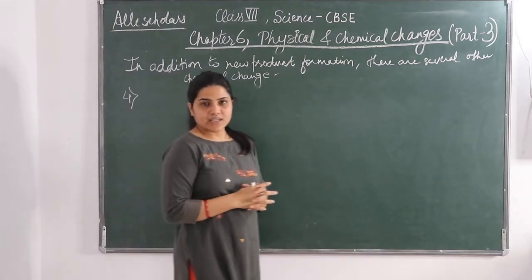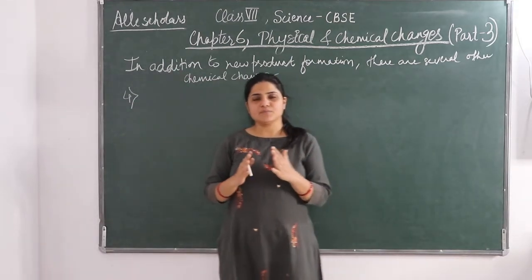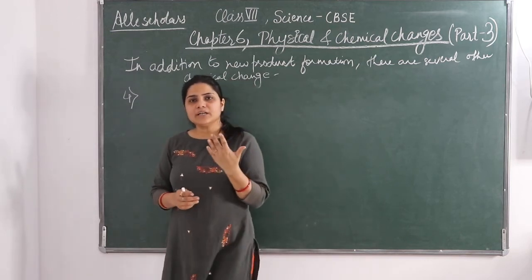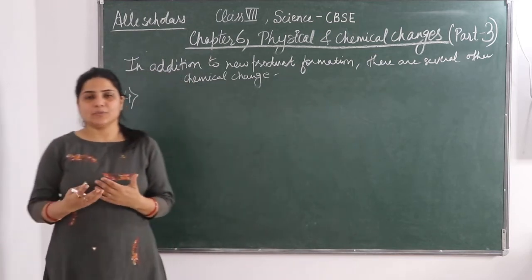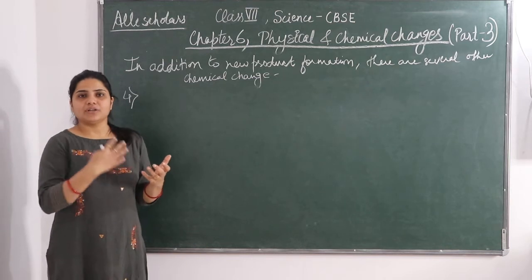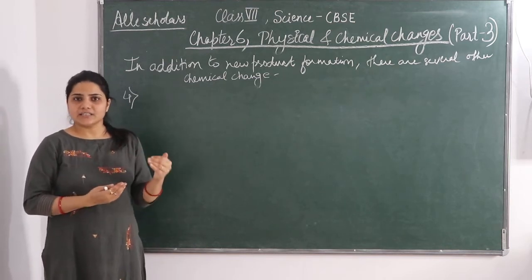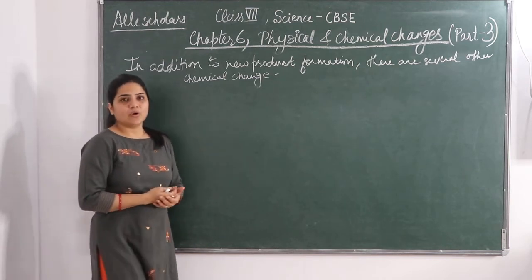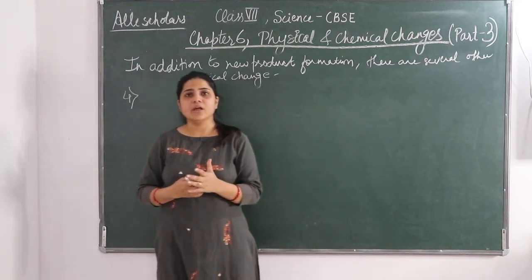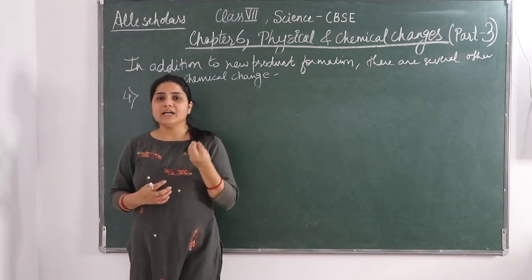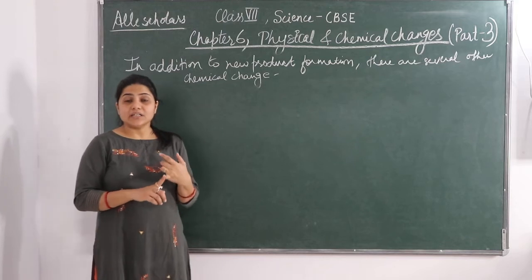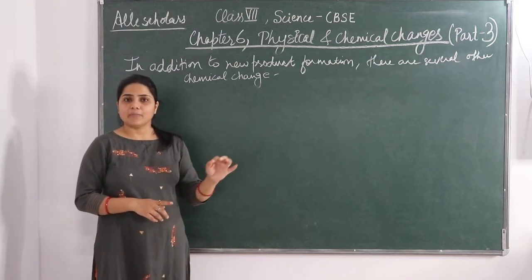When there is a change in smell, sometimes the smell can go off. Okay, and sometimes there can be more smell, or some substances do not smell, but after a chemical change they start smelling. You must have noticed lots of smell coming out from a chemistry lab when you pass through it. So what is that basically? That smell is coming from some chemicals, some substance, and it has occurred because of a chemical change.